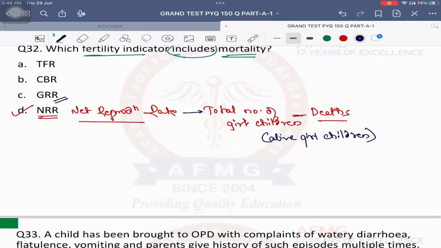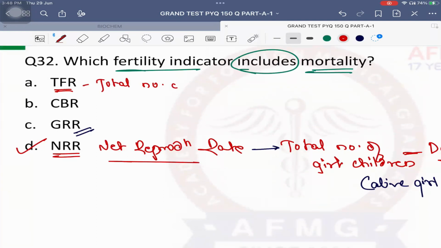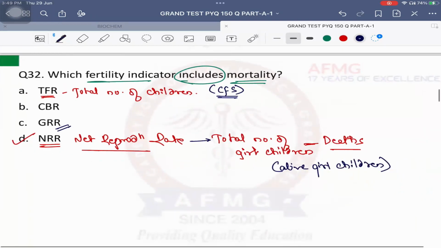Okay, what is TFR, anybody? Total fertility rate. Total fertility rate is nothing but the total number of children, not only girl children. It is the total number of children born to a female in her entire reproductive lifespan. Important: TFR can also be called CFS, that is completed family size. It is also known as completed family size. No problem in this. Here also you will not subtract deaths, you will count all children, whether alive or dead. You will calculate everything.